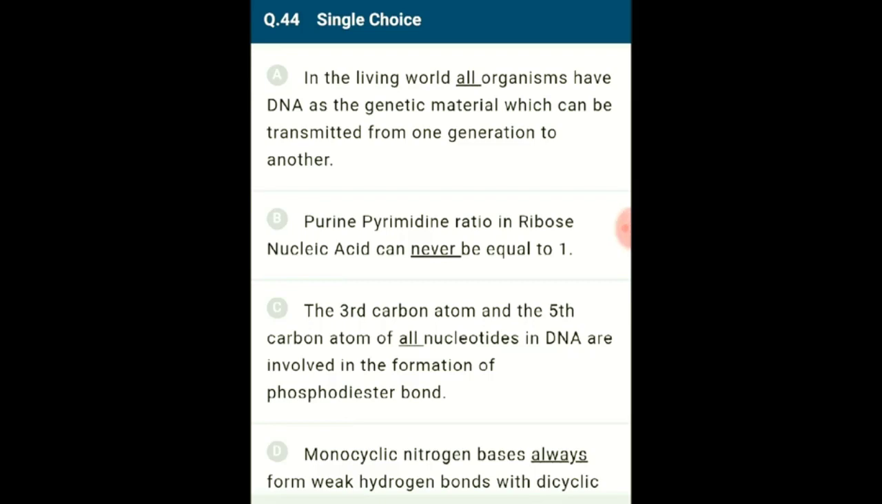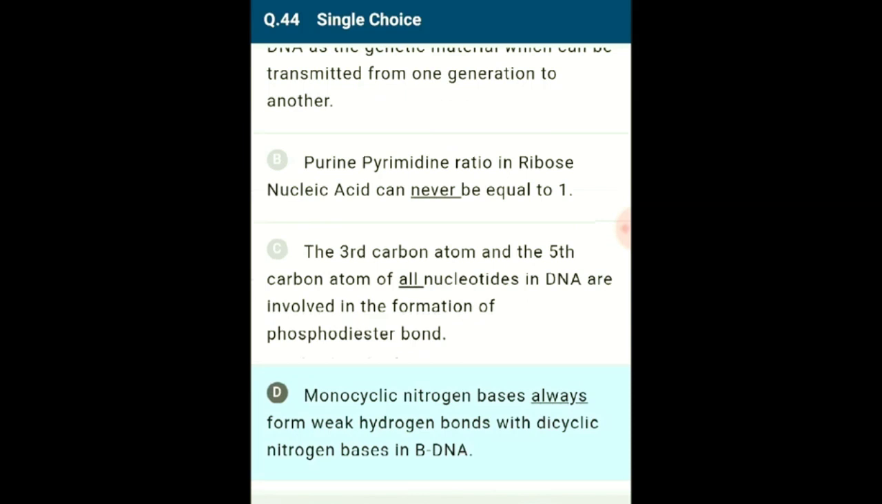Dicyclic nitrogen base purine in B-DNA. So the answer for this question is option D. Monocyclic nitrogen bases always form weak hydrogen bonds with dicyclic nitrogen bases in B-DNA. So the correct option is D.